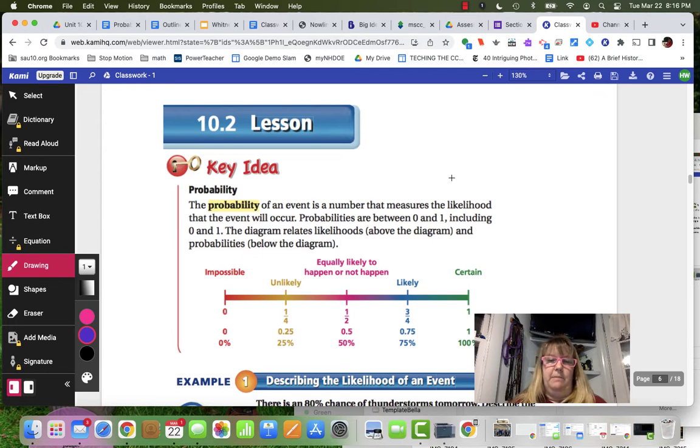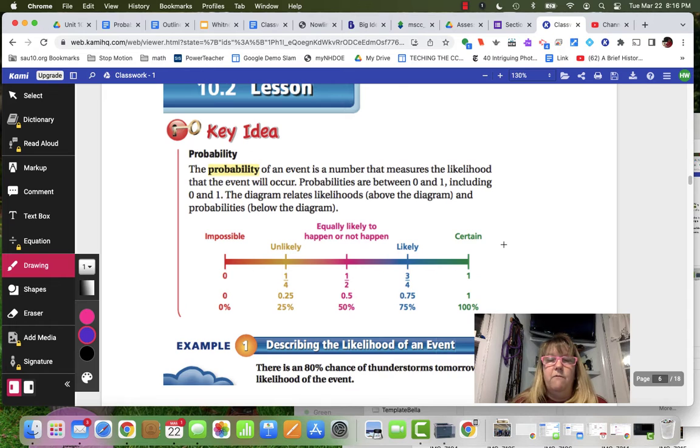So, probability. We've talked about how we can calculate what the events are and the number of events when we're talking about doing experiments, but now let's talk about the probability of those happening. So the probability of an event is the number that measures the likelihood that that event will occur. Probabilities are between 0 and 1, although you guys like to think of them as percentages, and I'll get there in a second, including 0 and 1. The diagram relates likelihoods and probabilities below.